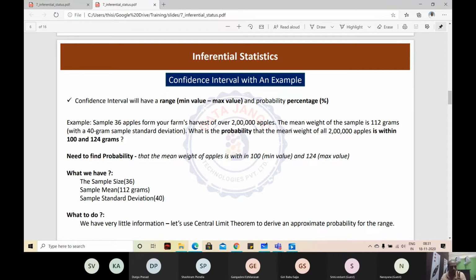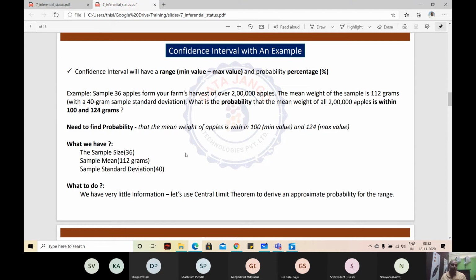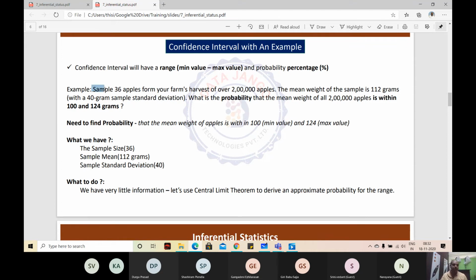So for confidence interval, there will be three numbers: minimum value, maximum value, and the percentage, how confident we are about that range. So why that range and why that percentage we'll see today. With a simple example, suppose I have a sample of 36 apples from a farm. The total number of apples is 2 lakh apples.